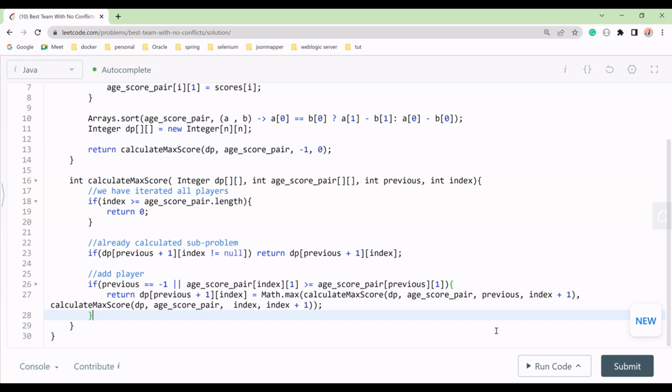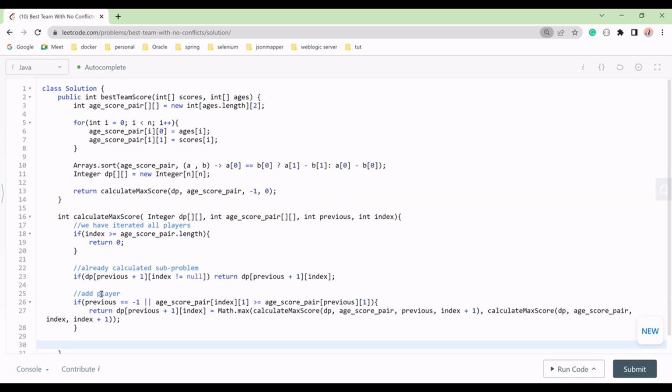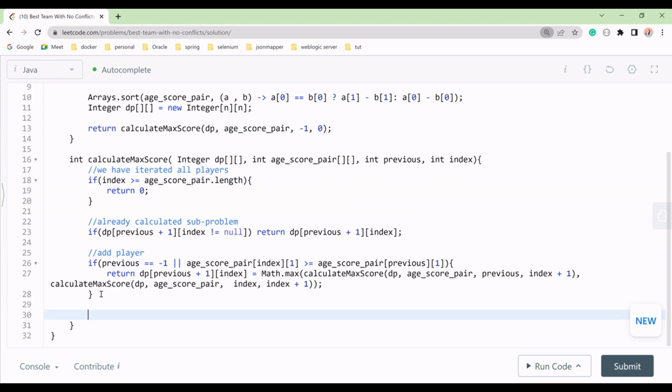So now, let me go to here. Now you can see like this. What we have done, we have added at previous plus 1, means at the current position we will check the score with the next consecutive player in the list, whichever is max will come here, and we will add there. Finally, what we will do here, we will return that we have here.